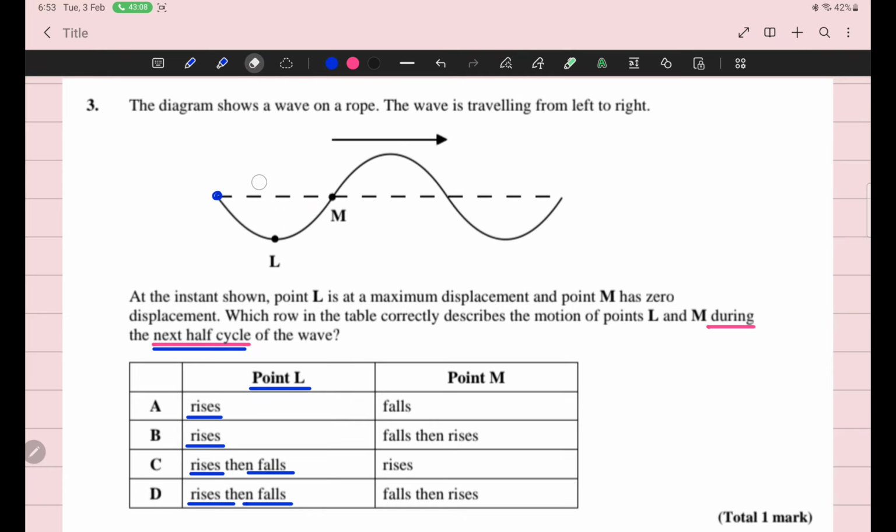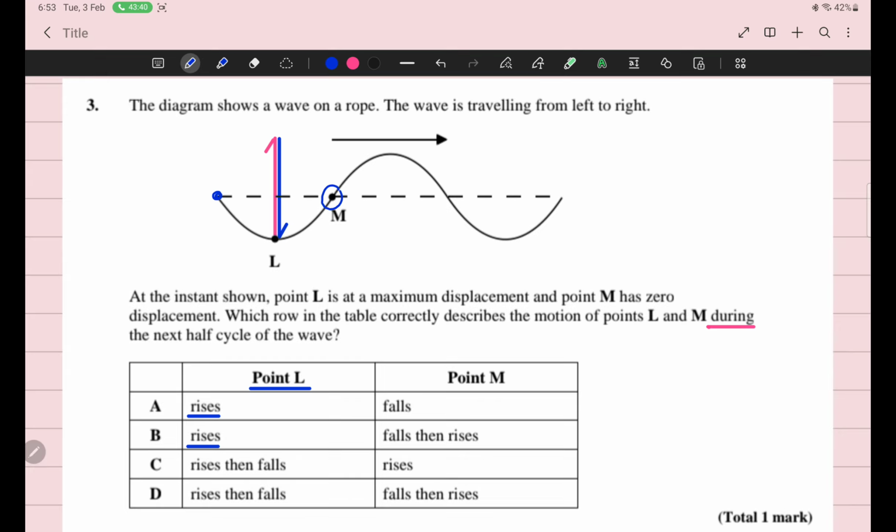Beta, this thing is understandable, right? What happens in one cycle? The object will return back to its original position. So L is moving upward. This is the half cycle, and then it returns back to complete one cycle. So only to make a half cycle, it will keep on rising. Only keep on rising.